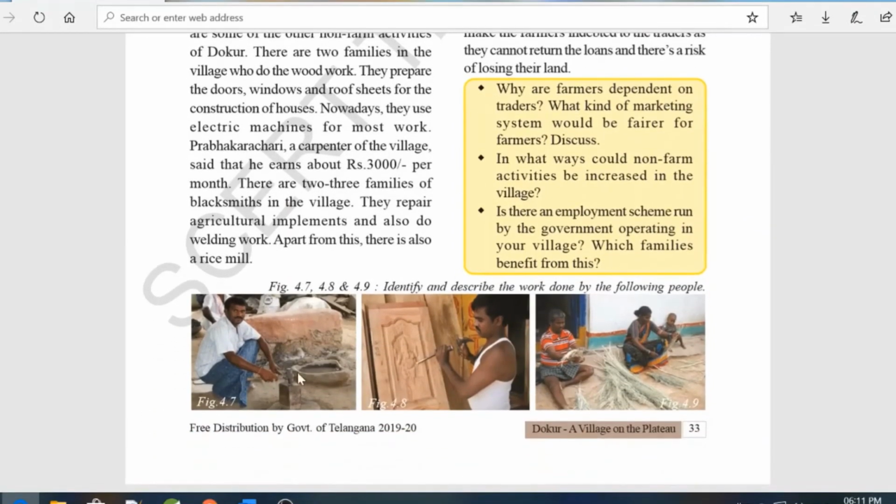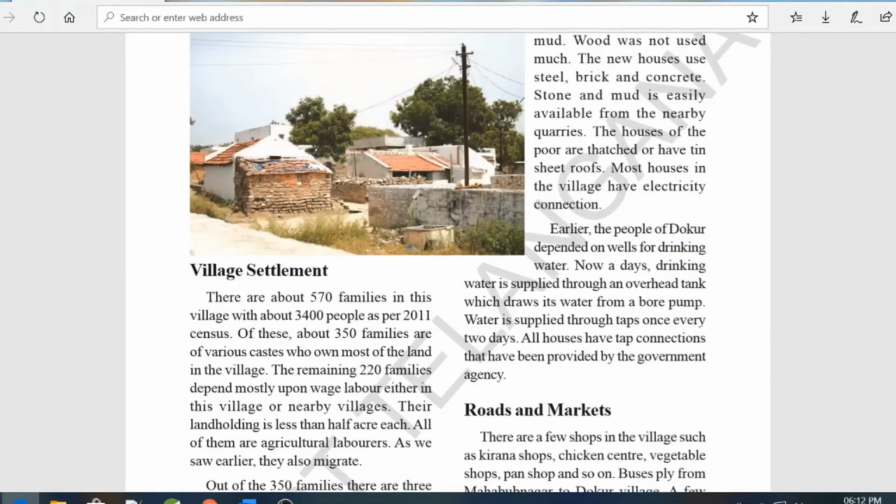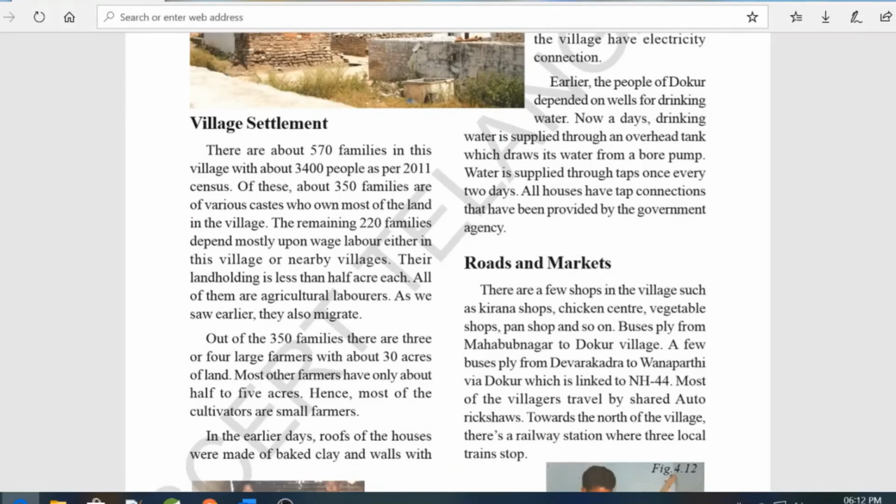Here they are doing blacksmith and carpenter work, and the remaining 220 families depend mostly upon wage labor either in this village or nearby villages. Of the 350 families, there are 3 or 4 large farmers with about 30 acres. They have huge land. But others have only 5 acres of land, and others are only cultivators and small farmers.